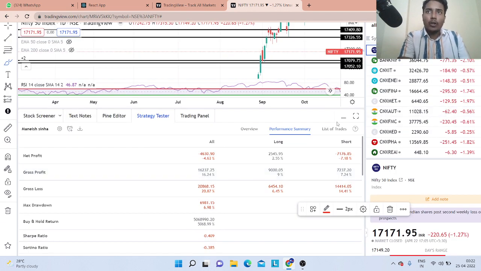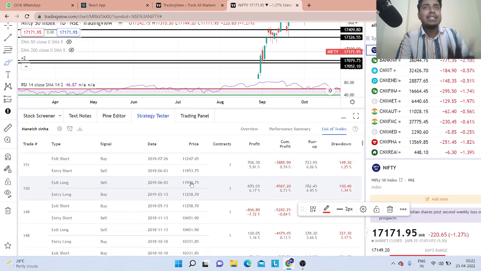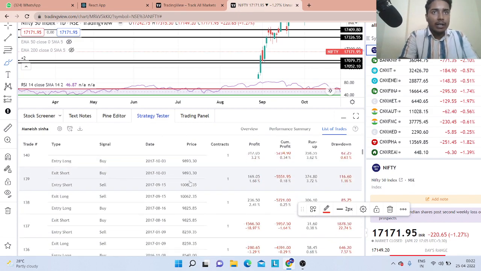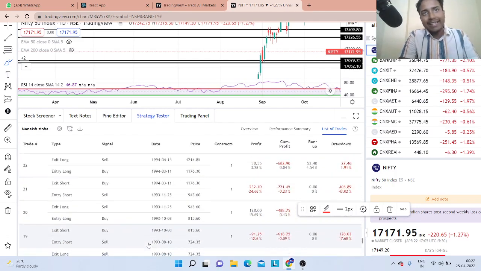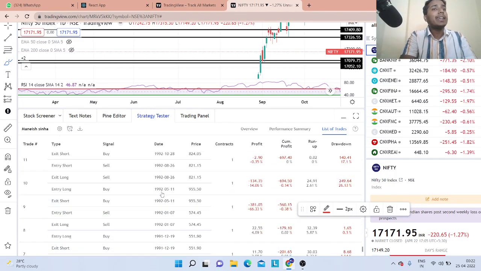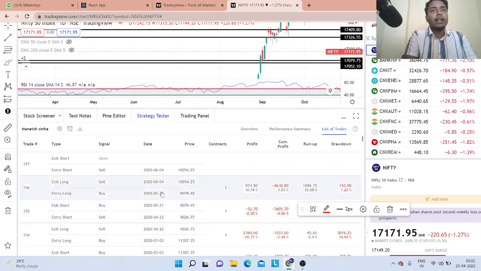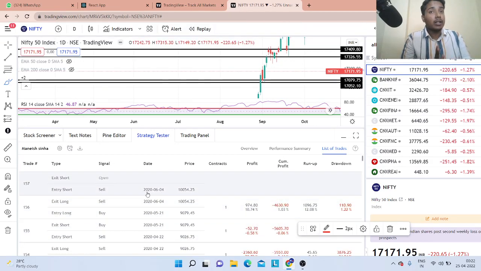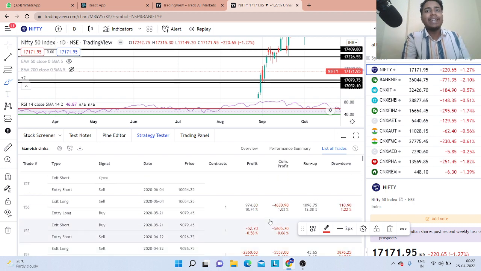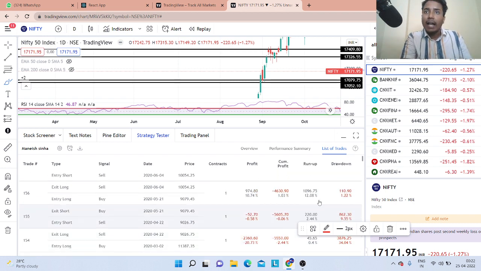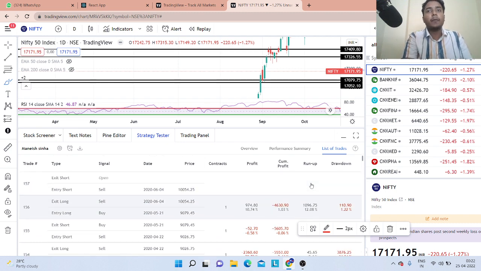We can also see the list of the trades which our algorithm has generated. Here we can see the list of trades from 1990 to almost 2021. We can see all the buying and selling possibilities of this trade, and here we can see the profit. Here we can see how much profit we can generate.